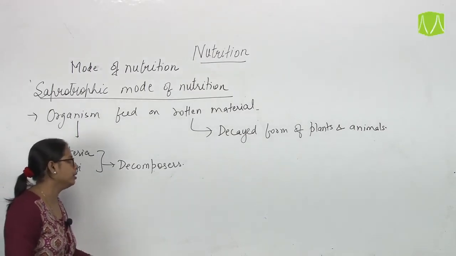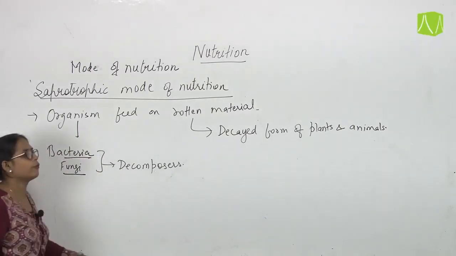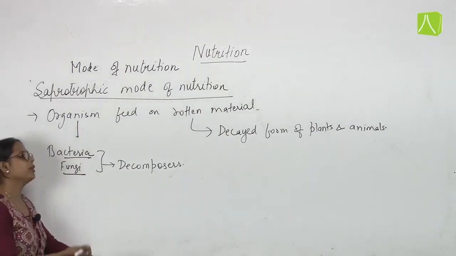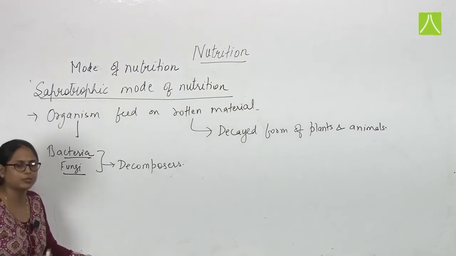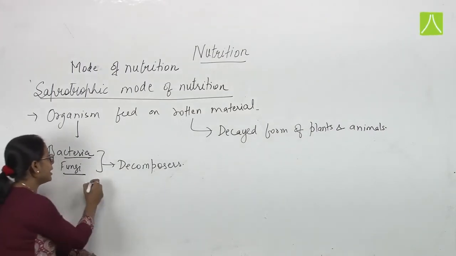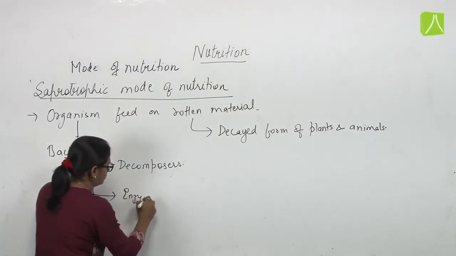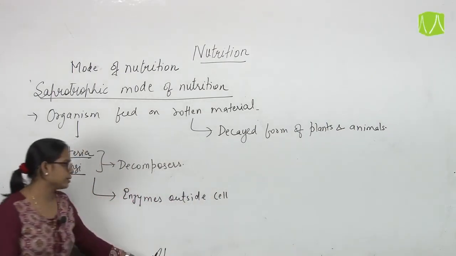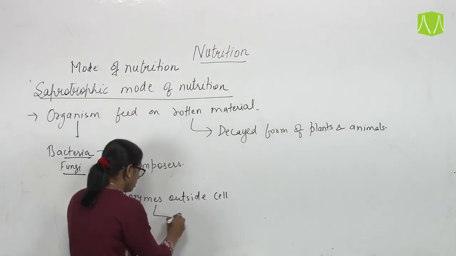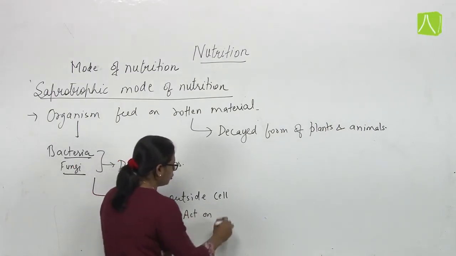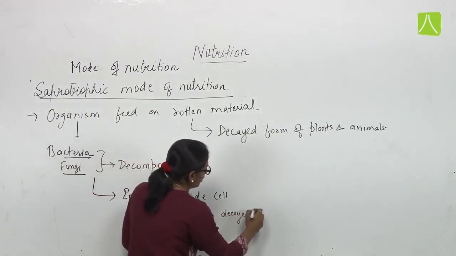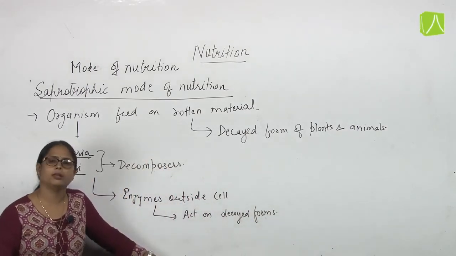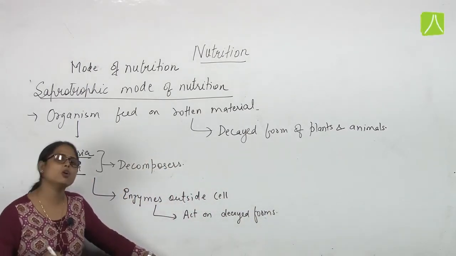Now what is happening here? These organisms, bacteria or fungi, are single-celled organisms. Bacteria is a single cell, and for fungi we are taking the example of yeast, which is also a single cell. Here they release certain enzymes outside the cell, and these enzymes directly act on those decayed forms of plants and animals. The decayed forms are organic compounds, but complex organic forms.